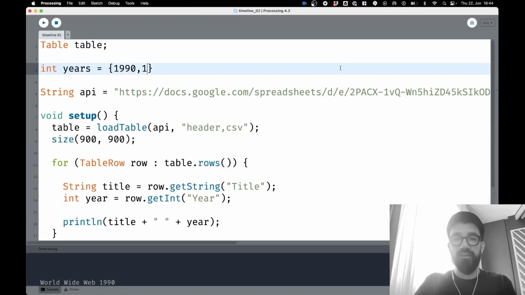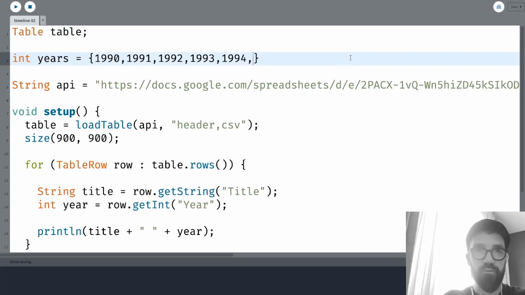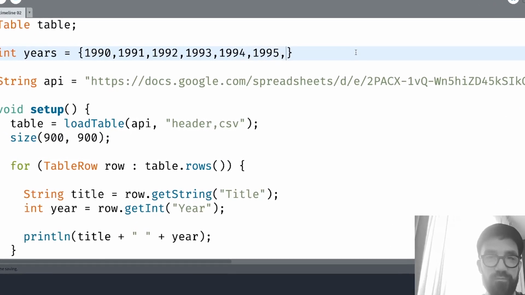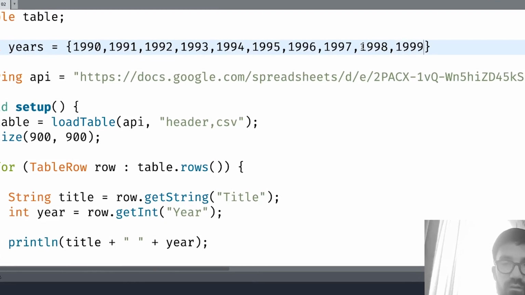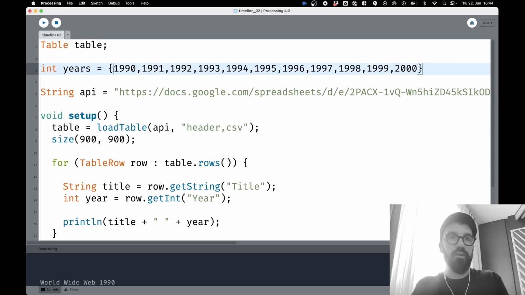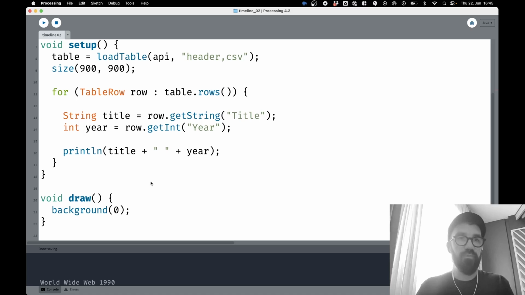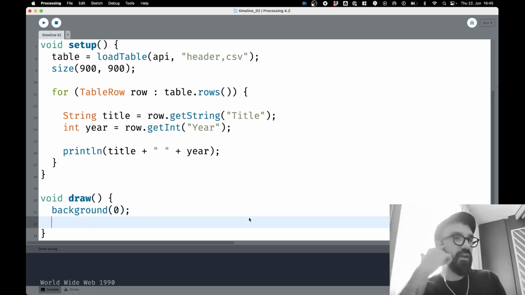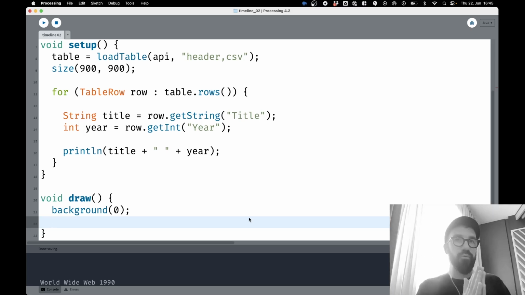Let's create an array for the years: 1991, 1992, 1993, 1994, 1995, 1996, 1997, 1998, 1999, and 2000. Maybe we can also add 1989. Yeah, that's cool. Now the first thing I would do here is create a kind of timeline. I would try to map these values on the x-axis. I don't want to go 3D for now. I just want to go jump and run mode, two dimensions from left to right. Let's see how that works.